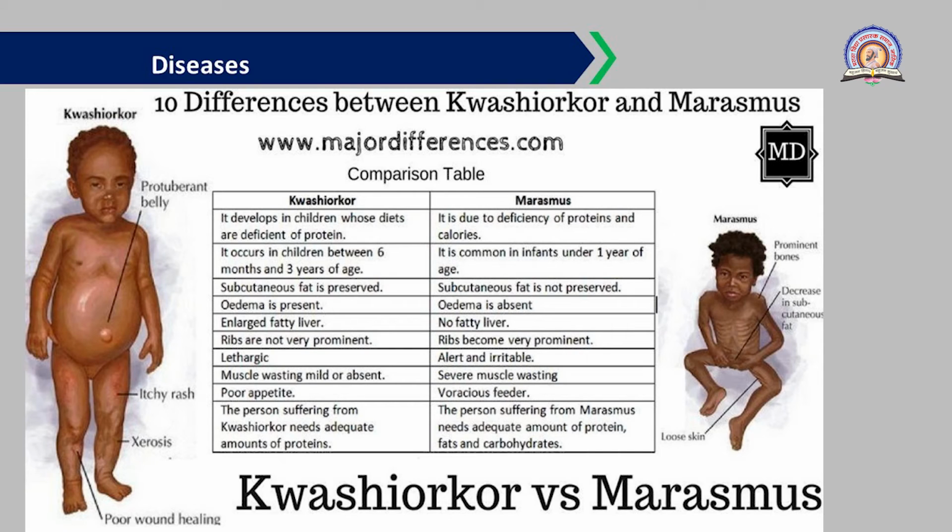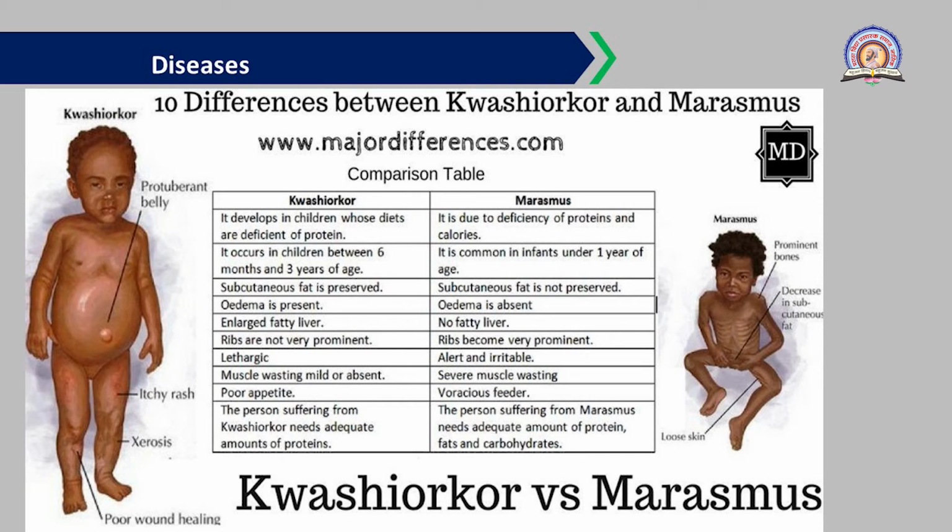And yes, this figure is very important for you. That is the difference between Kwashiorkor and marasmus. Here in Kwashiorkor, on the left side you can observe this baby is having a protuberant belly. Then itchy rashes on the skin are observed, and xerosis, that is dry skin, is observed in this baby with Kwashiorkor.